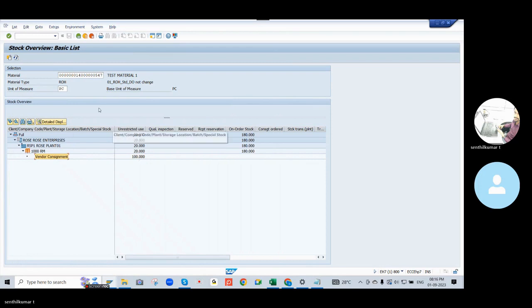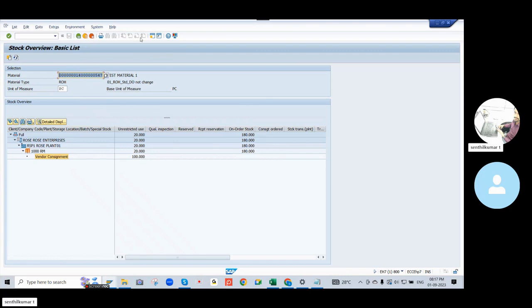Okay, so now we can issue the material to consumption. Only then can we pay the vendor, based on the material consumption. We can issue it based on the requirement, then we can pay the vendor. For that we can issue against a cost center. I think we have not created any cost center.